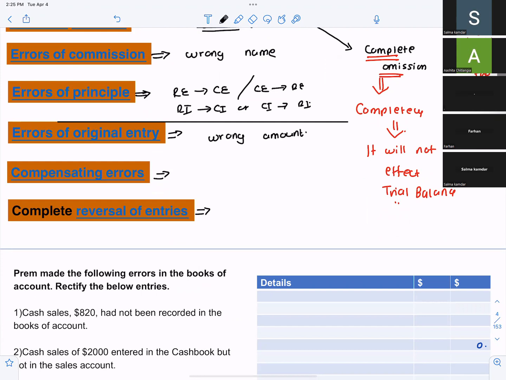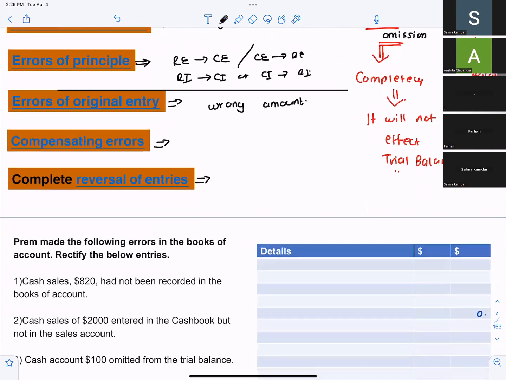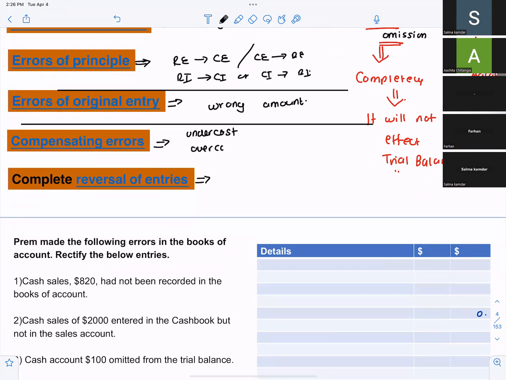What are compensating errors? Undercast and overcast. What is complete reversal? Debit treated as credit and credit treated as debit, vice versa. Undercast, what is the rule? Undercast same side, overcast opposite side.